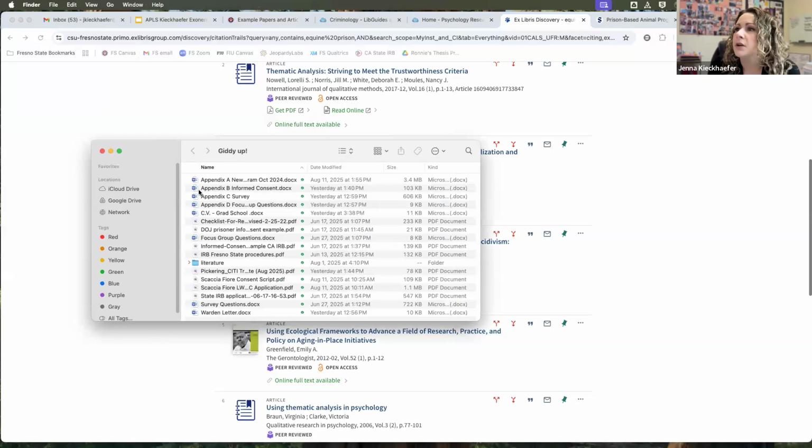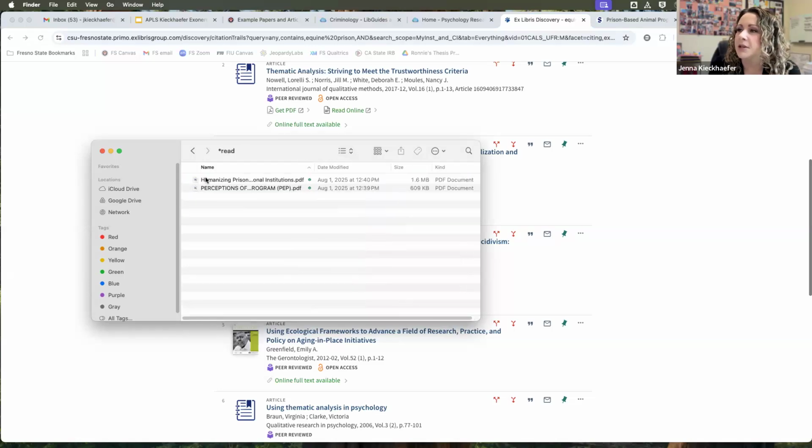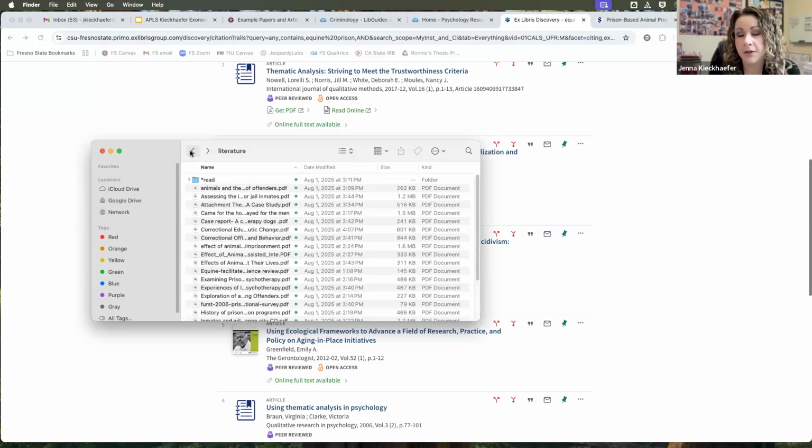I'll pull this over. This is where we have funny names for our horse project, but I've got a bunch of stuff here. And then this is literally all the papers that I've downloaded that I haven't read yet. And then the few that I've read, I stick in here. I still print them out and write on them. You guys do what you want. If you like reading on the computer, then you can take your notes or annotations there.